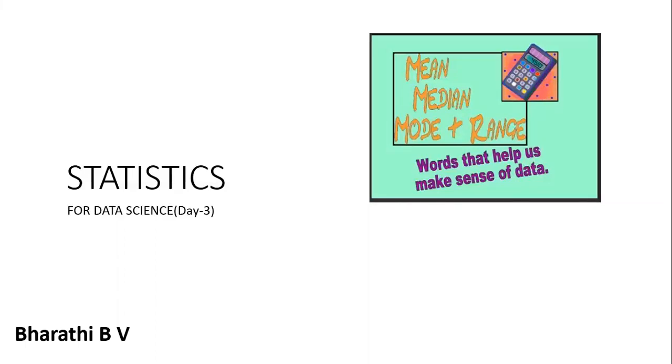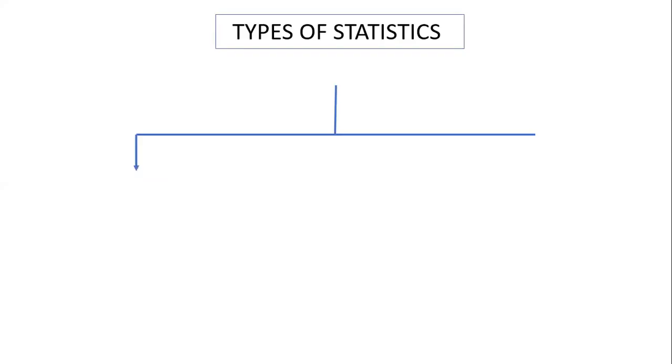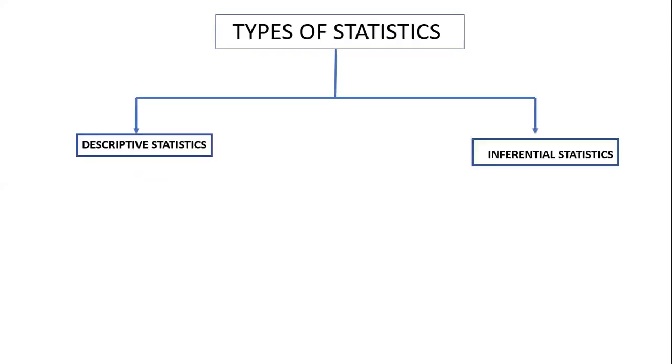So, in our previous classes, we have learned about statistics. Statistics, as we know, is a method of collecting and organizing data, and we have learned what data is. Data is a piece of information that can be measured. We have also learned about different types of statistics: descriptive and inferential statistics.